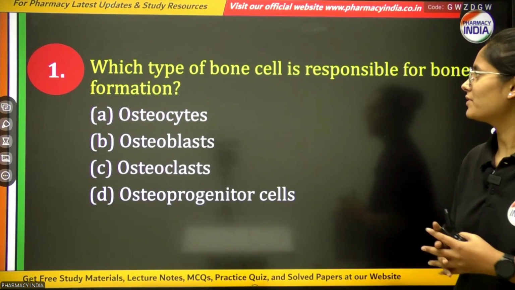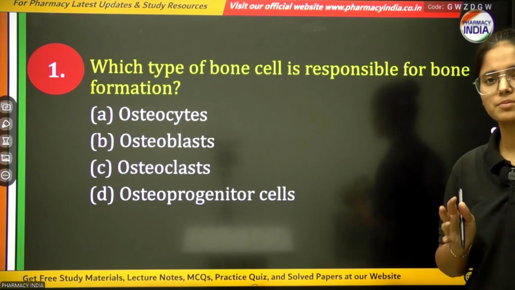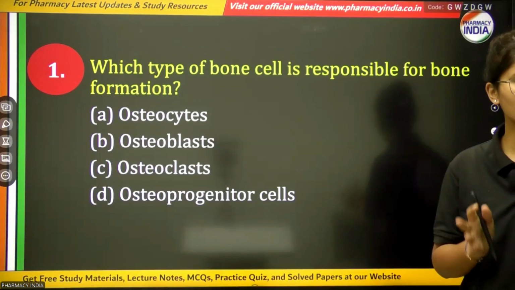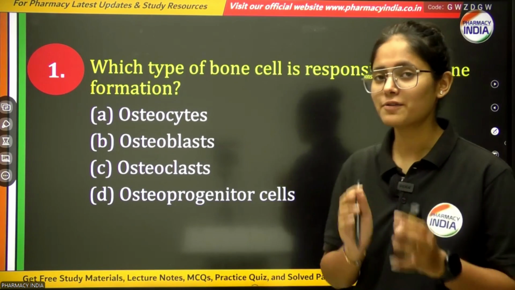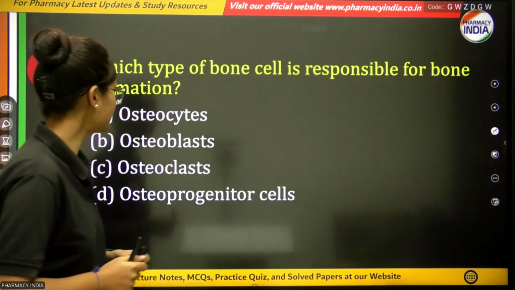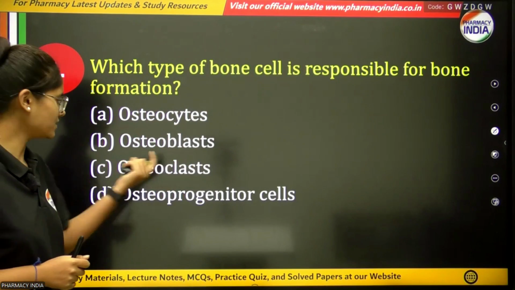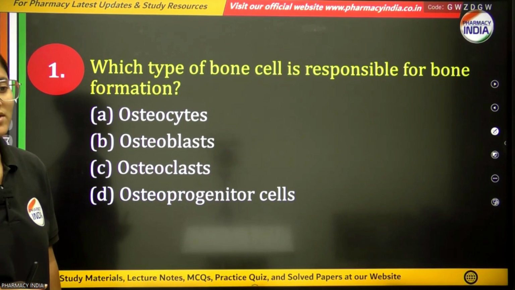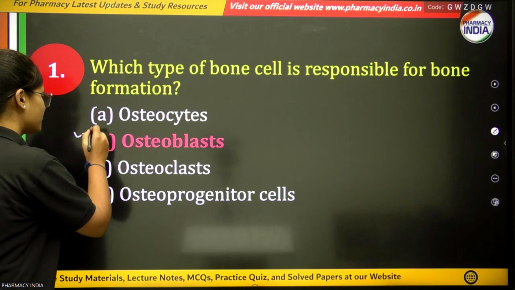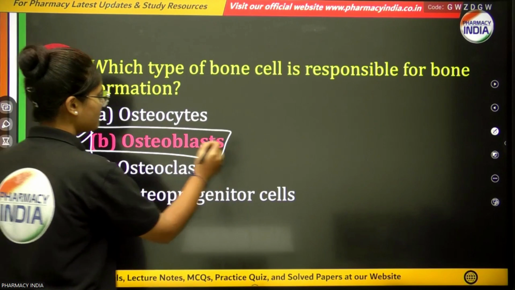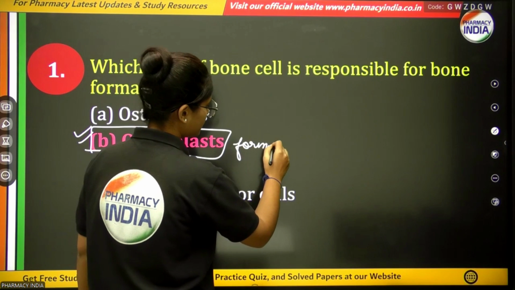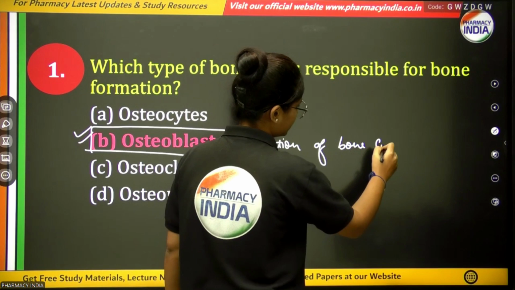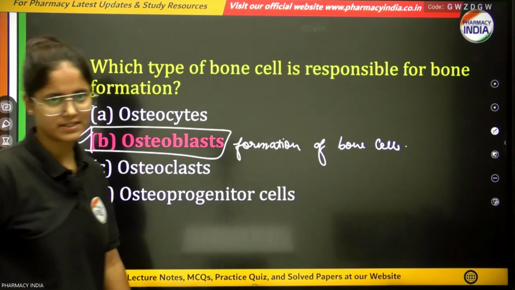Question: which type of bone cell is responsible for bone formation? The question is asking about the type of bone cell which is responsible for the formation of bone. Your options are osteocytes, osteoblast, osteoclast, or osteoprogenitor cells. So the correct option will be osteoblast, which is responsible for the formation of bone.